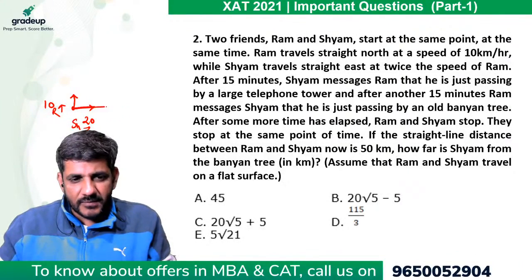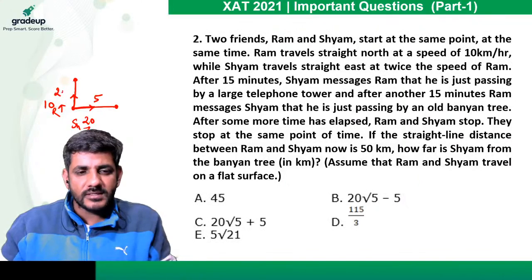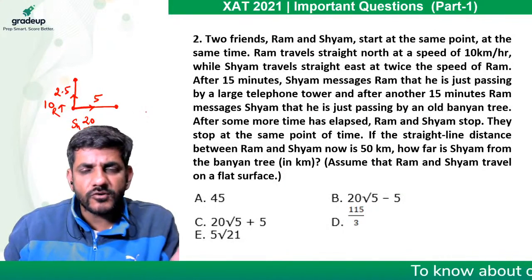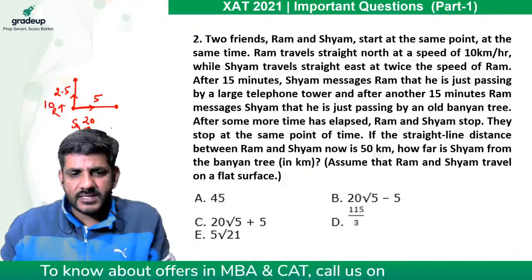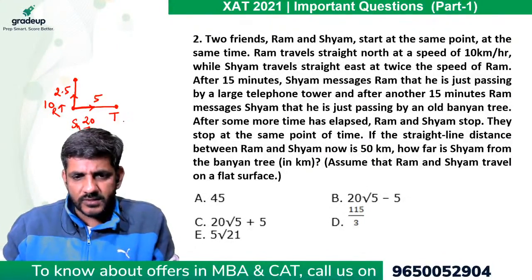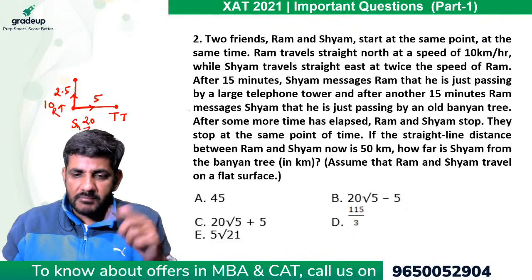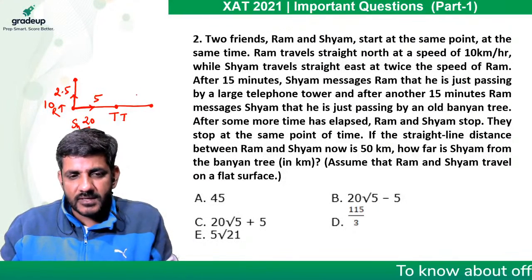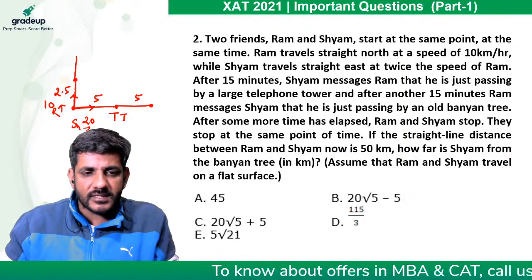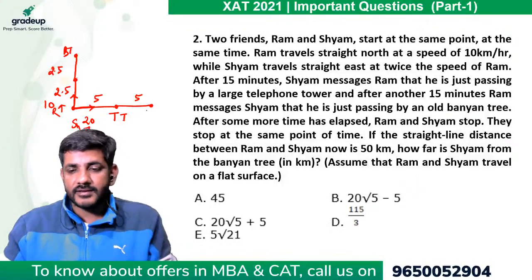After 15 minutes, Shyam would have covered 5 kilometers and Ram would have covered 2.5 kilometers. 15 minutes means 1/4 of an hour, so 1/4 of 20 and 1/4 of 10. Shyam messages that he is crossing a telephone tower. After another 15 minutes, Ram messages Shyam that he is just passing by an old banyan tree. Another 15 minutes means another 5 kilometers for Shyam, and another 2.5 kilometers for Ram. Now he is passing a banyan tree.